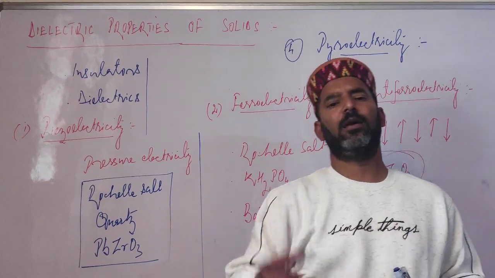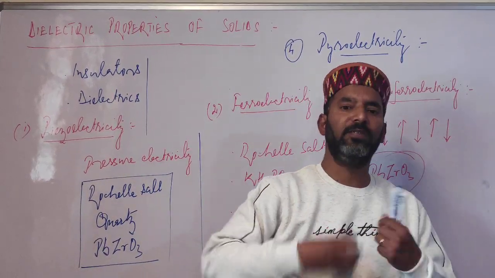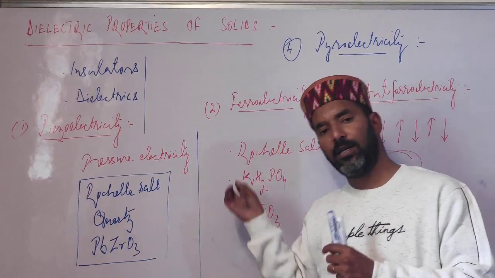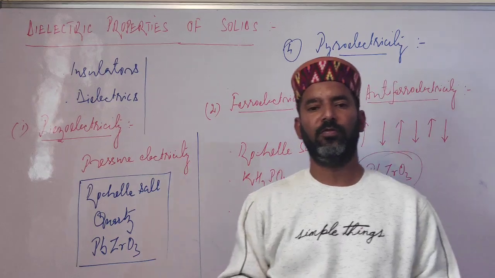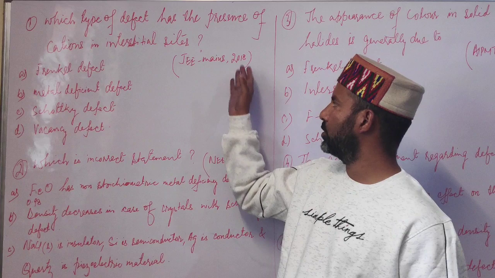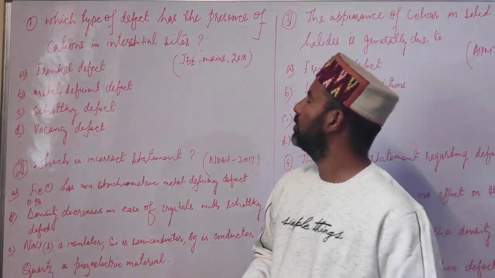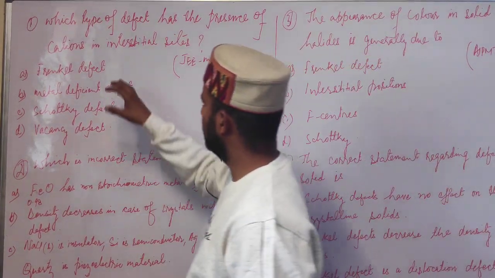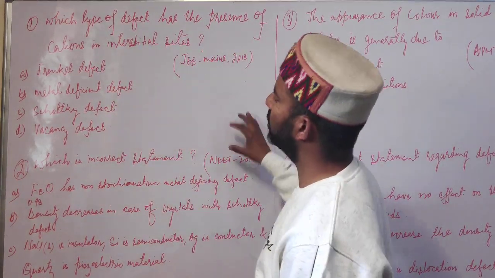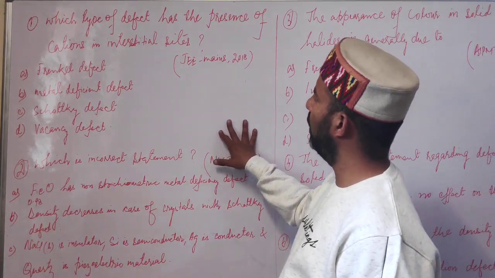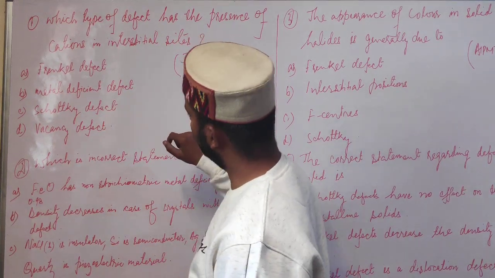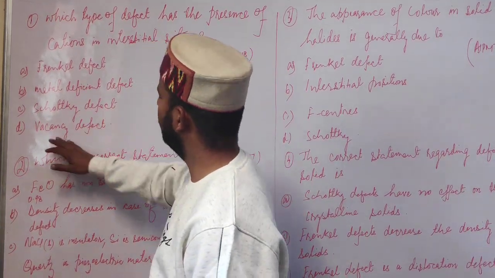Now students, we will discuss some previous year's questions from the defects and the electrical, magnetic and dielectric properties of solids. Students, the first question is from JEE Mains 2018 paper. The question is, which type of defect has the presence of cations in interstitial sites? So students, the options we have are: Frenkel defect, metal deficient defect, Schottky defect and vacancy defect.